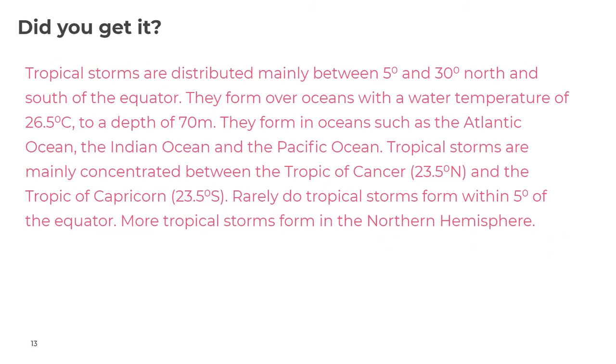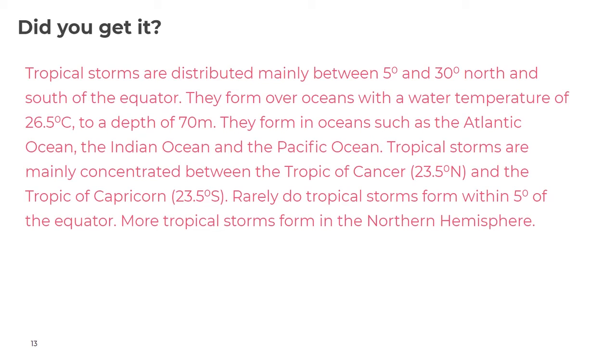So we're now ready to mark our piece of work, so make sure that you're using a different colour pen to do this. If you've included something that I've included in my model, you can tick it. If you think you've missed something out, you can add it in with your different colour pen. If you really want to, you could redraft the paragraph after to ensure it includes all of the key details.